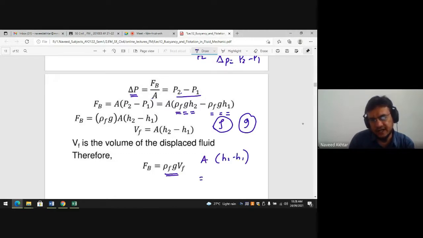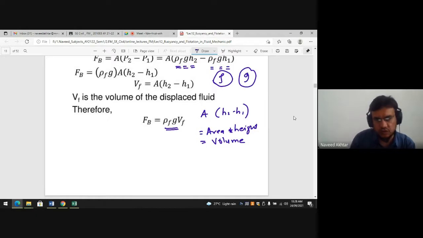So you know that area into height is nothing but volume. So FB is equal to rho F into G into V.